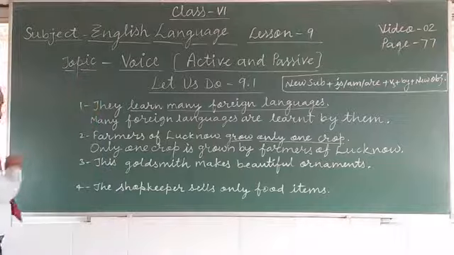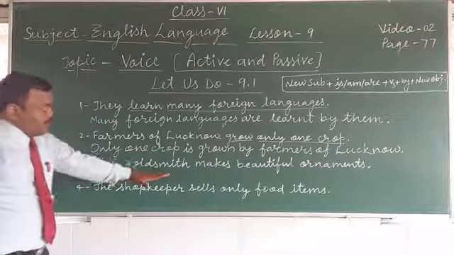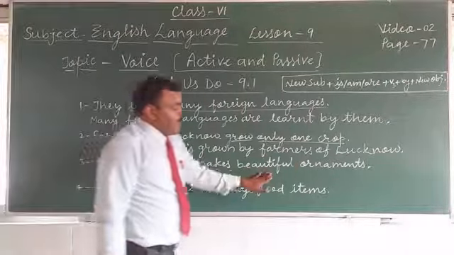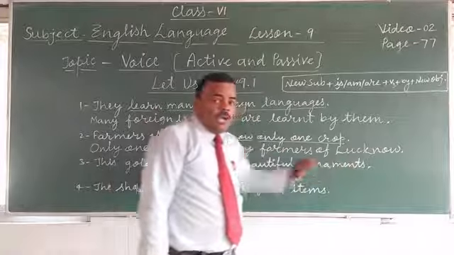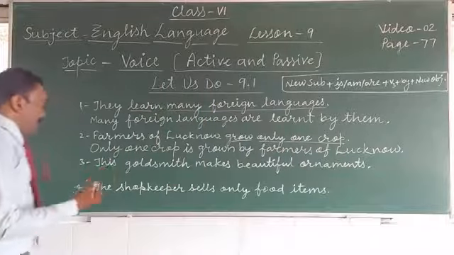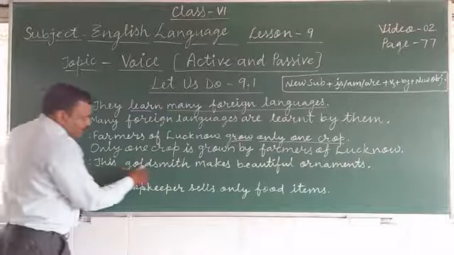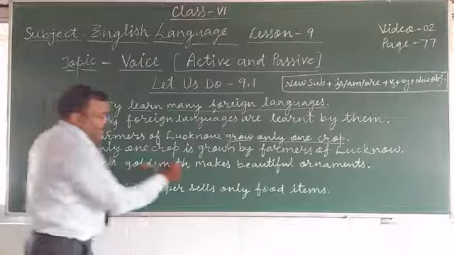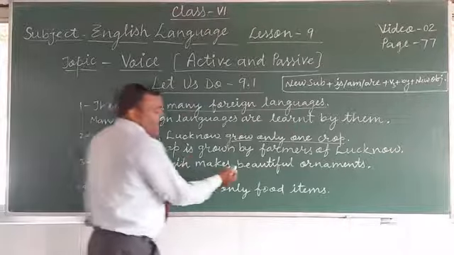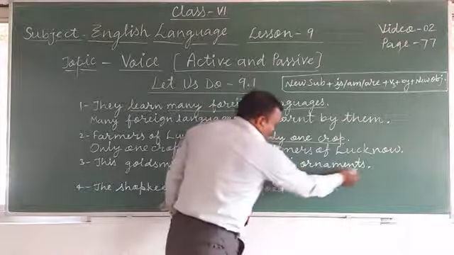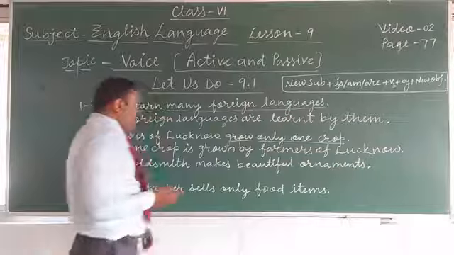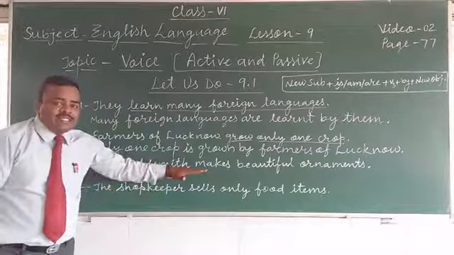Now the third one: this goldsmith makes beautiful ornaments. So your subject is this goldsmith, makes is your verb, and beautiful ornaments is the object. This goldsmith makes what?